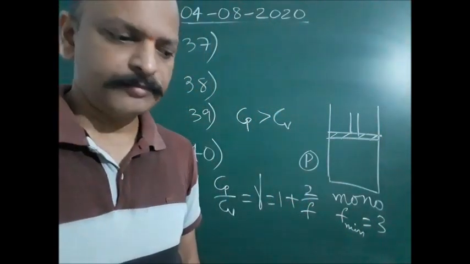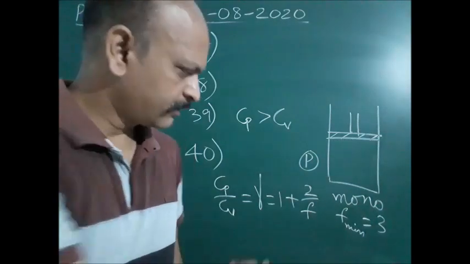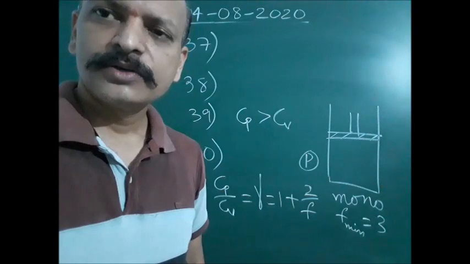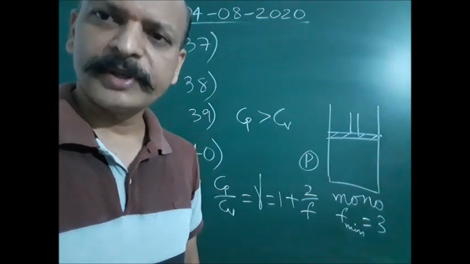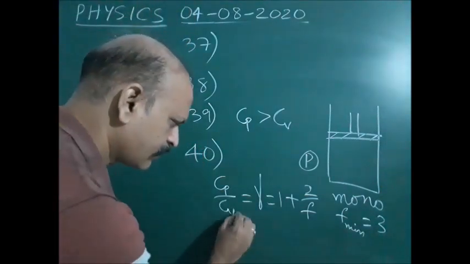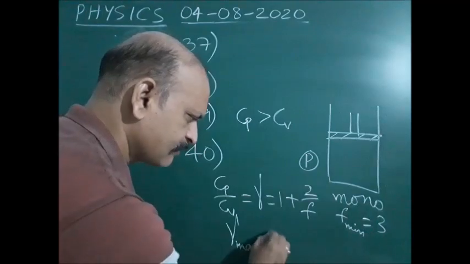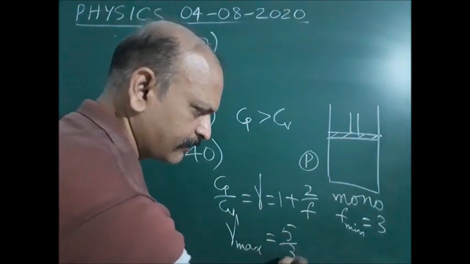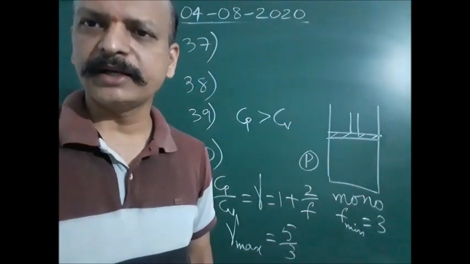If F is minimum, then the denominator is minimum, so this entire value is maximum. So gamma is maximum for monoatomic gas, that is 5 by 3.